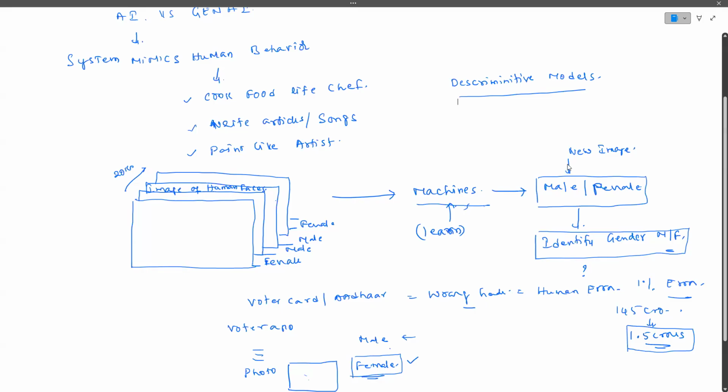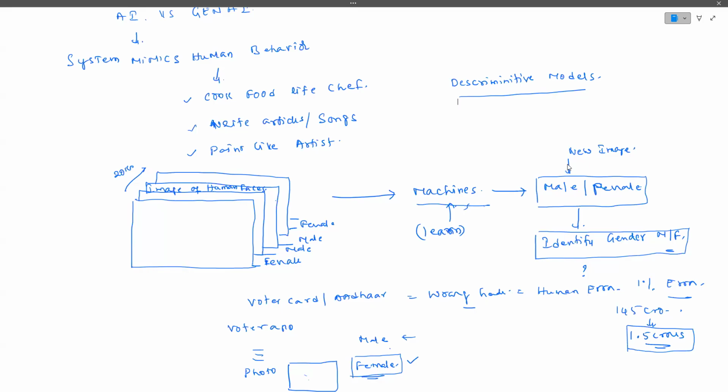Further, you don't require any expertise, because from your childhood we see who is male and who is female. How do we identify them? Females have long hair, and males have short hair. Females wear earrings, whereas males may not. So there is some kind of distinction we can see by looking at the face.